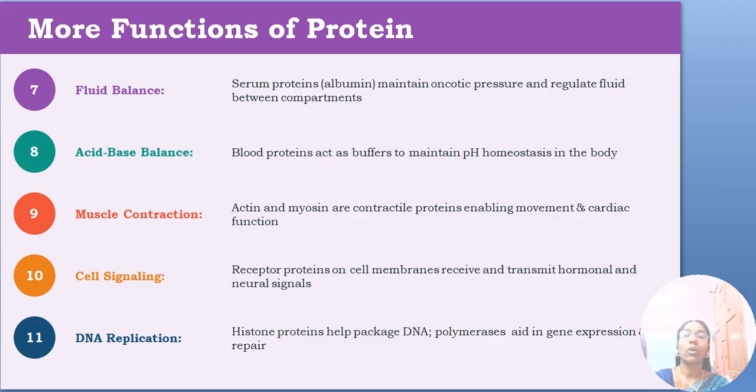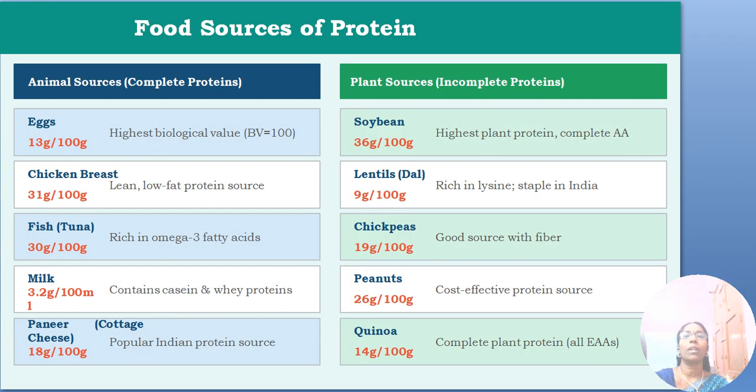And this protein is also essential for cell signaling. Receptor proteins on cell membranes receive and transmit hormonal and neural signals. And it's also essential for DNA replication. Histone proteins help to package DNA, and polymerases aid in gene expression and repair.